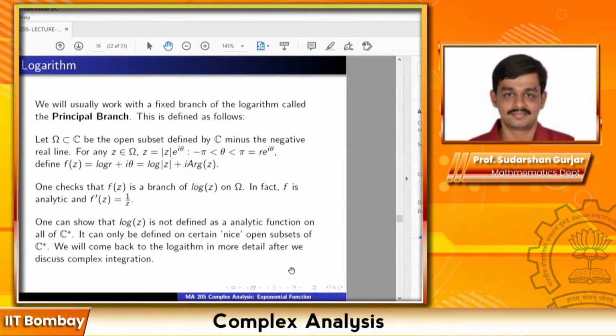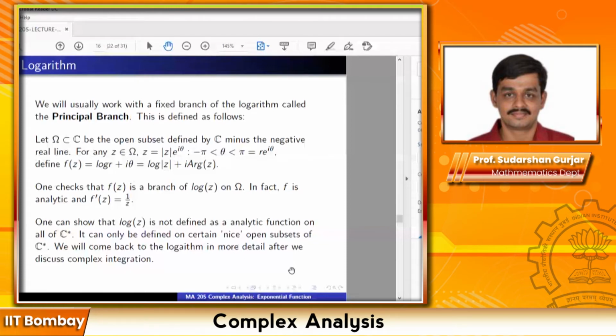Why does this work as the inverse? Because if you take e raised to log of mod z plus i times argument of z, you can easily check that you get z again. Exponential of log mod z plus i times argument of z, what will it be? It will be e raised to log mod z times cos theta plus i sin theta, right? But e raised to log mod z is just mod z.